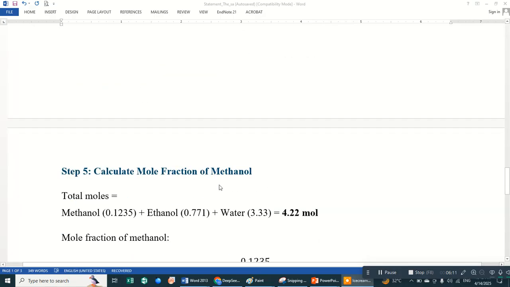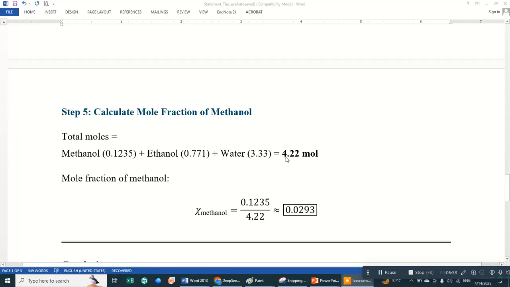Next we calculate the mole fraction of methanol. In the first step we calculated the masses, and in the second step we calculated the number of moles. First of all, we sum up the number of moles of methanol, ethanol and water. For the purpose of mole fraction, we must add up all the number of moles.